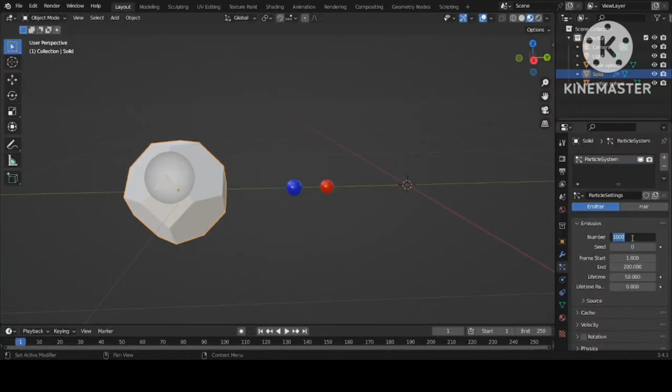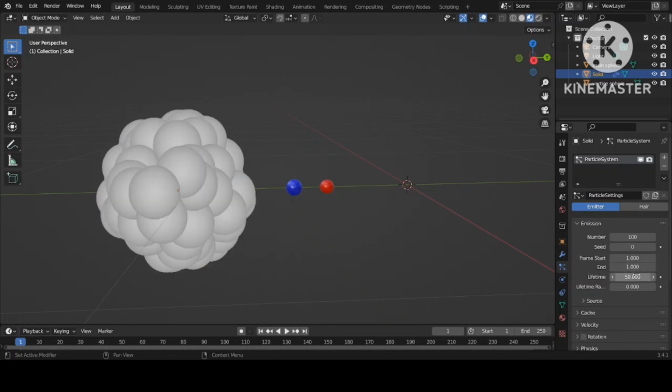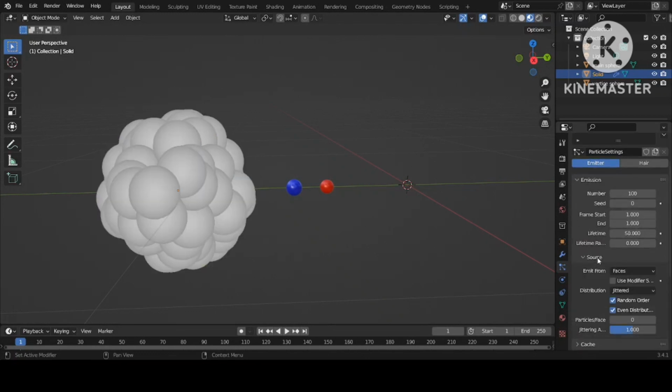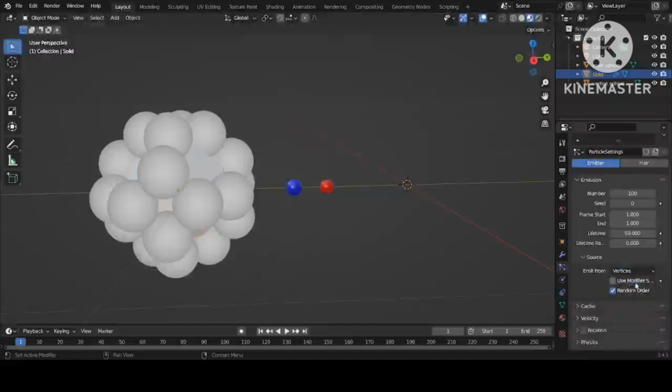For example, we have 100 particles, it's up to you. Make the keyframe 1. Now for the source, we want to place this red particle on the vertices, so select the vertex.